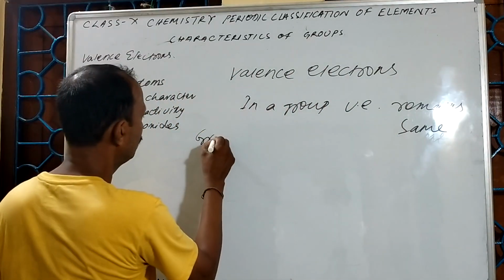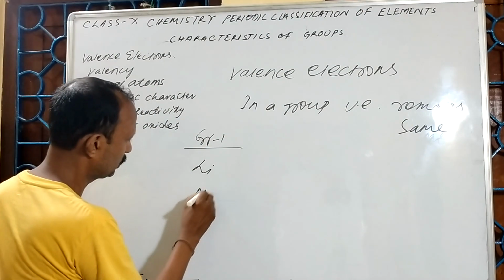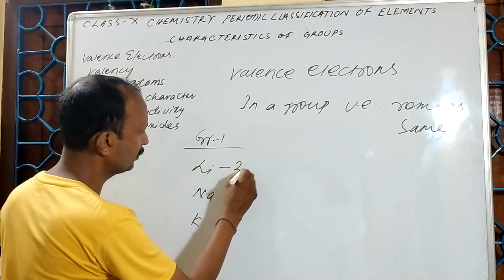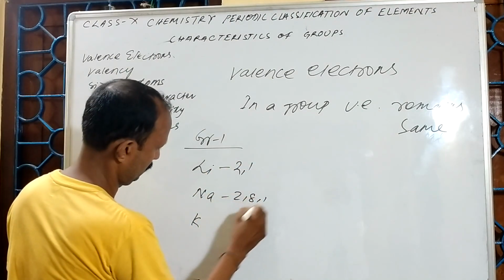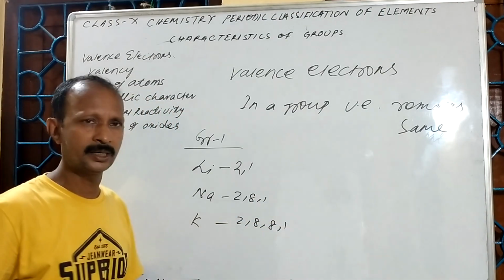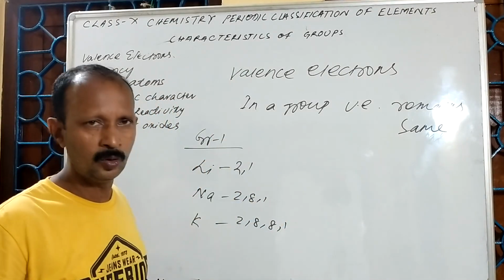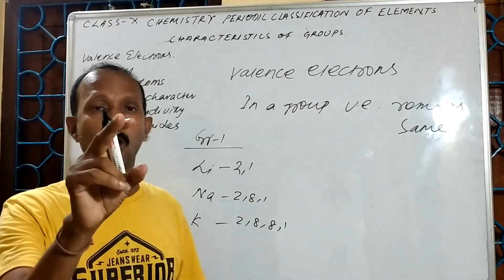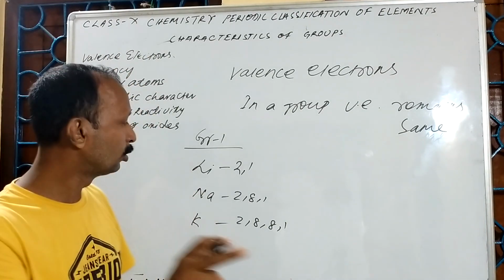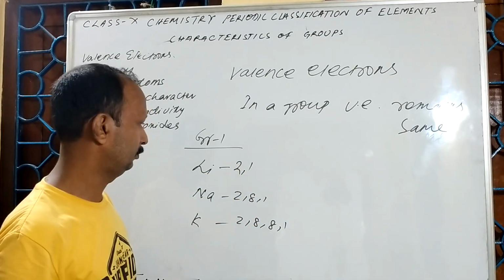For example, group 1 elements: lithium, sodium, potassium. This is the electronic configuration I have written. Those elements present in the first group, the alkali metals, all have valence electron 1. Their outermost orbit contains only 1 electron.